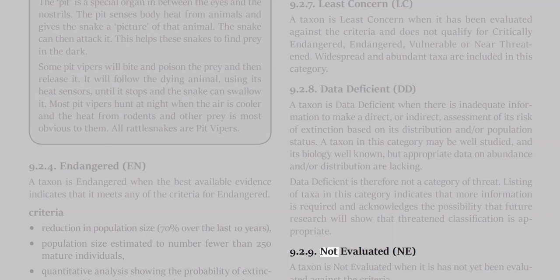9.2.9 Not evaluated, NE. A taxon is not evaluated when it has not yet been evaluated against the criteria.